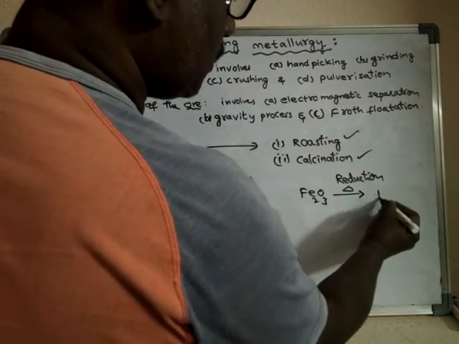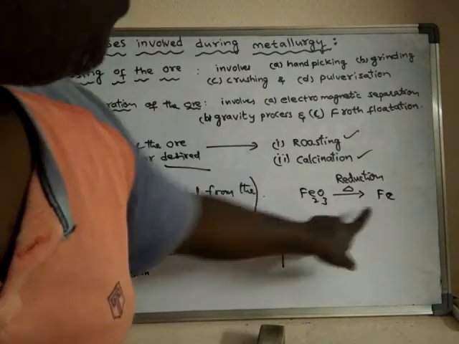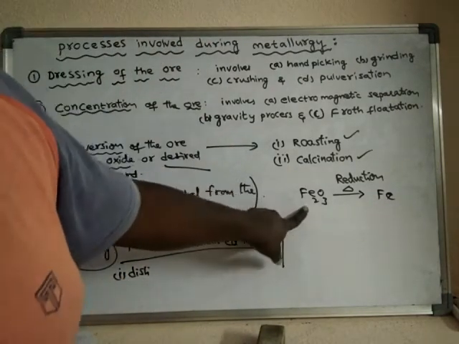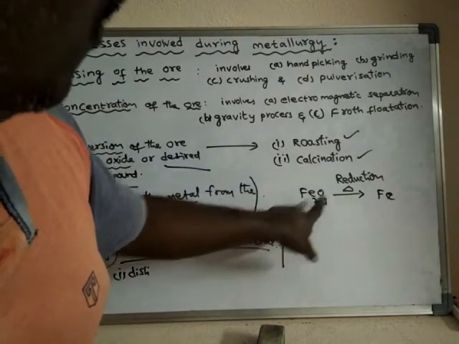The ore is converted into metal. That means metal is separated from the ore. The process of separation of the metal from the ore is said to be reduction.